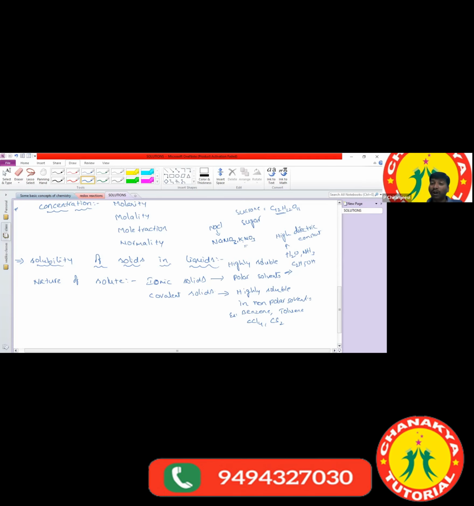So the solubility of solids in liquids also depends upon temperature. For some solids, increasing the temperature increases their solubility. For some, like sodium nitrate and potassium nitrate, increasing the temperature decreases their solubility. Now you got the clarity? So the nature of the solute, the nature of the solvent, and temperature all affect solubility.